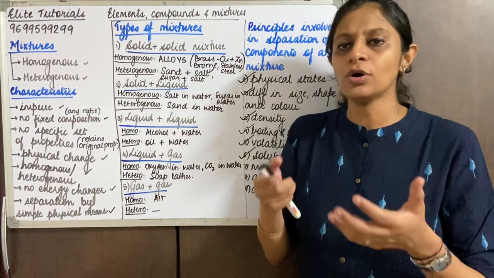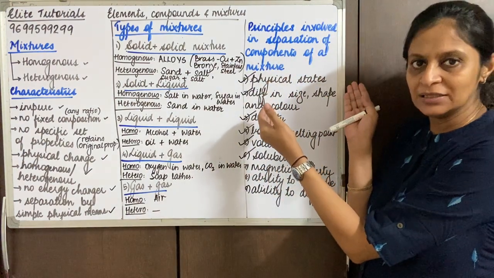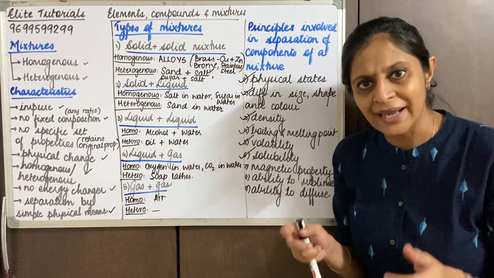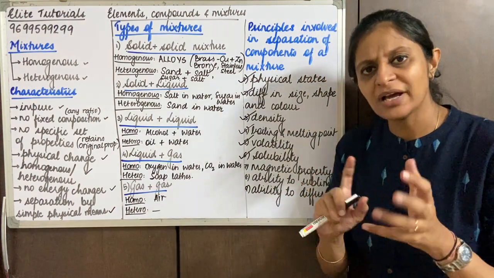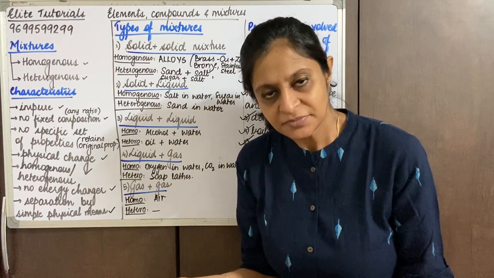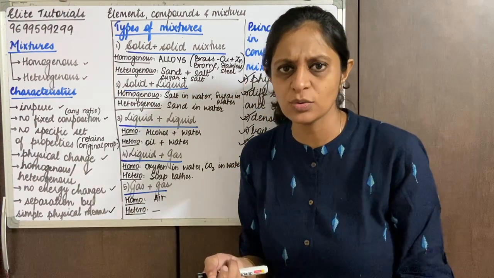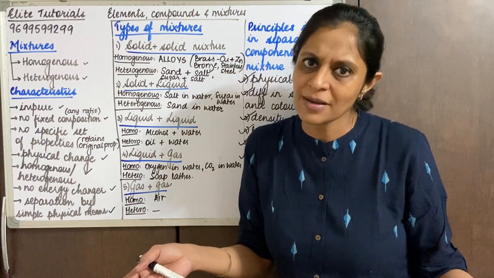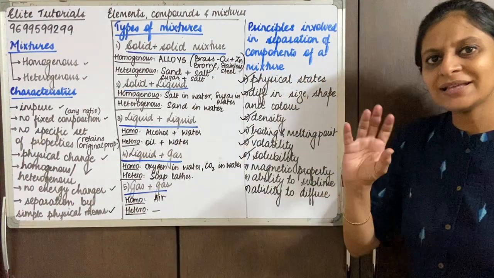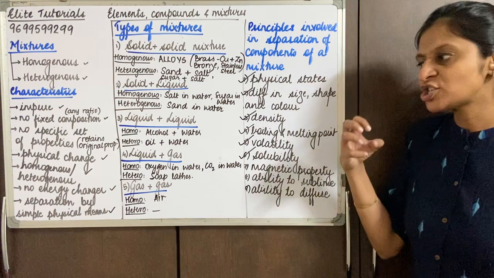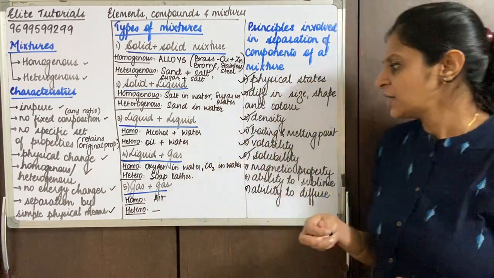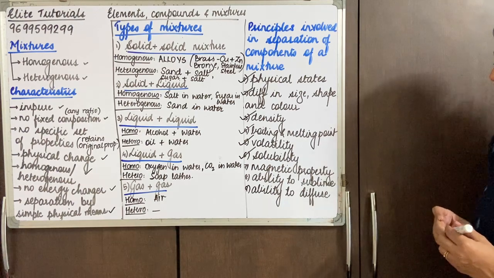So what am I doing? I don't use size, shape and color. I simply take water, and because they differ in their solubilities, salt is soluble in water whereas sand is insoluble in water, so it becomes much simpler to separate, right? So basically this is how we check which point of difference is applicable to the mixture. So this is how we talk about solubility.